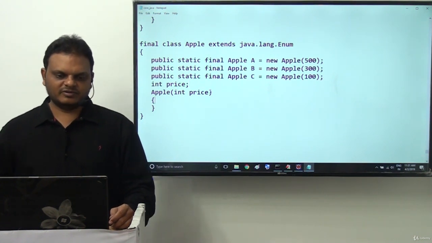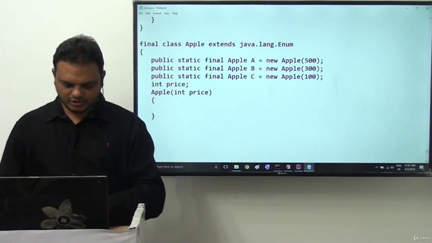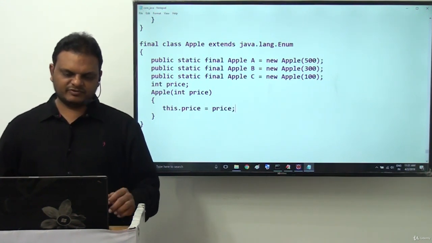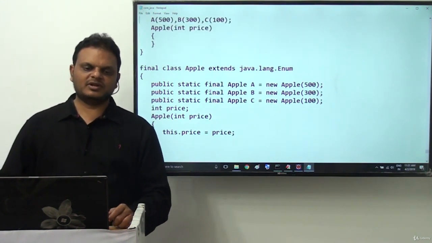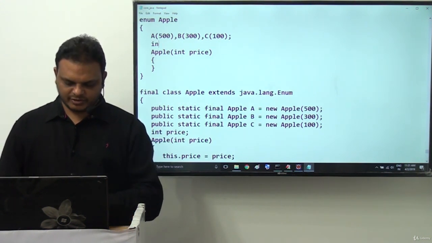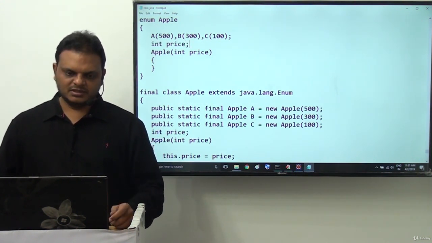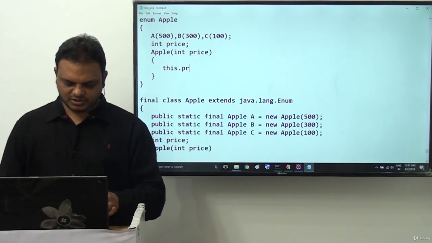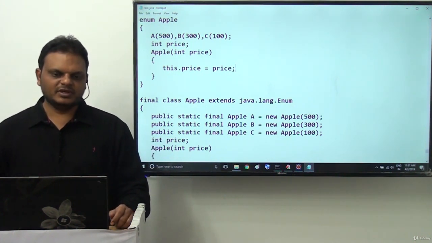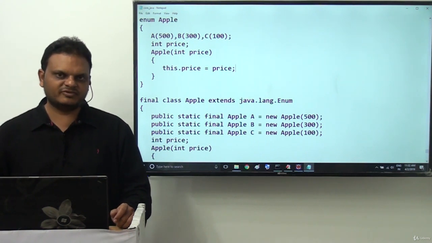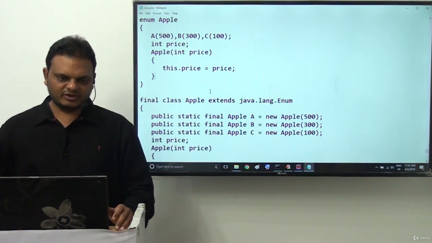Okay, fine. Now inside this constructor I need to provide this.price is equal to price. Same setup is required in our normal Apple also, then only we are able to get the respective value. So here I need to declare int price. Now inside Apple(int price), we provide this.price is equal to price directly. It's okay, fine.